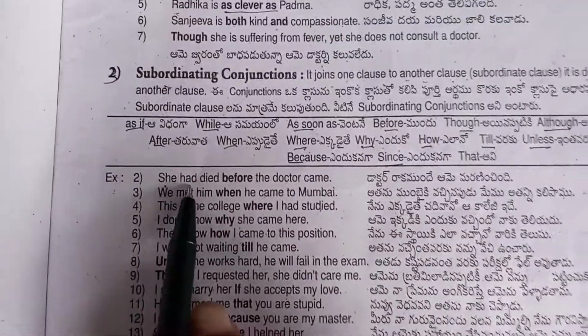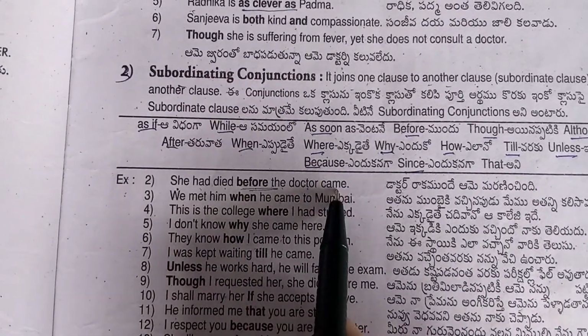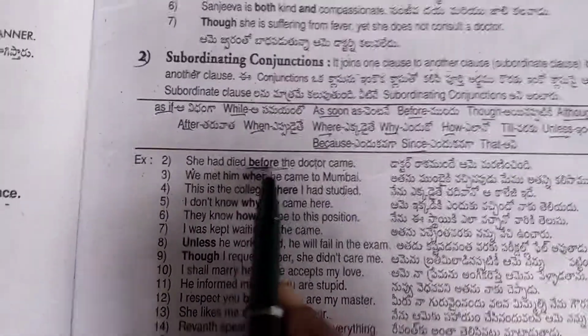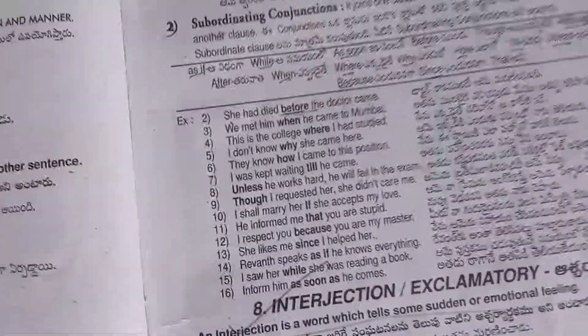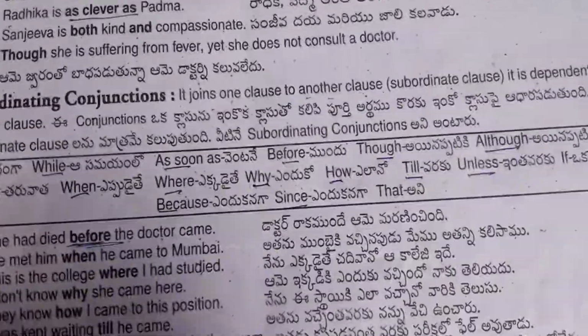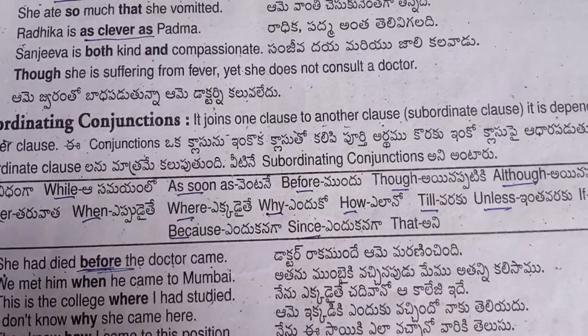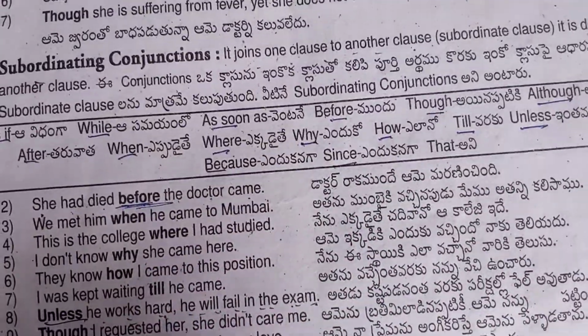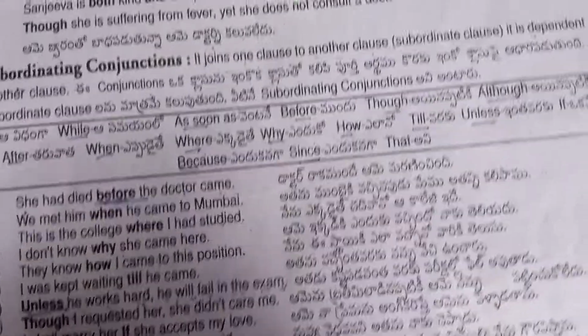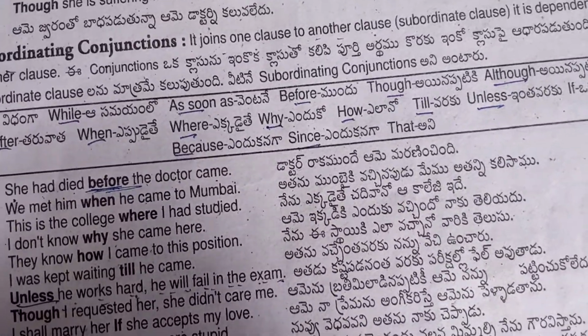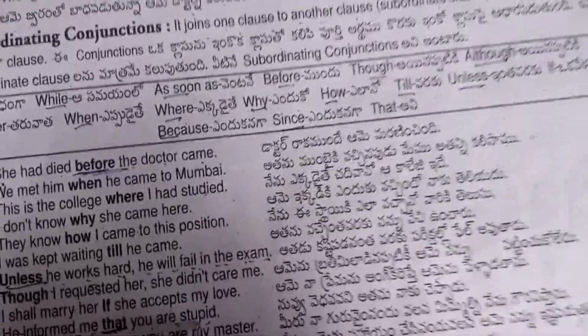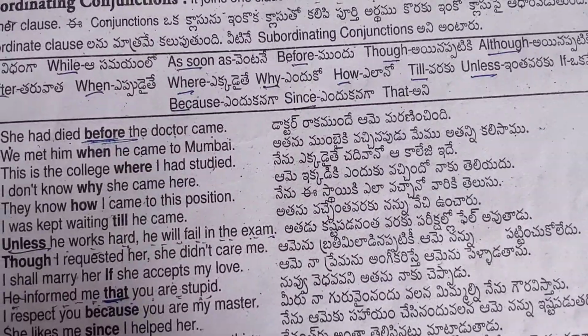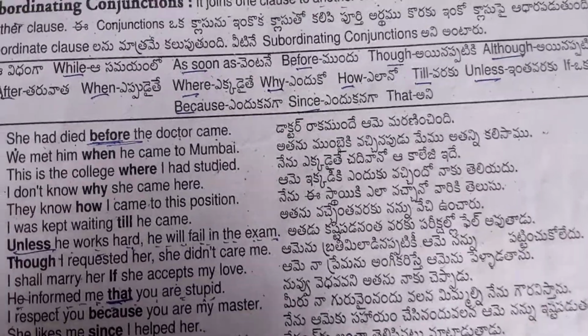So here are some examples. She had died before the doctor came. And the next one. Unless he works hard, he will fail in the exam. Next. He informed me that you are stupid. Next. I saw her while she was reading a book. Like this the conjunctions will be.